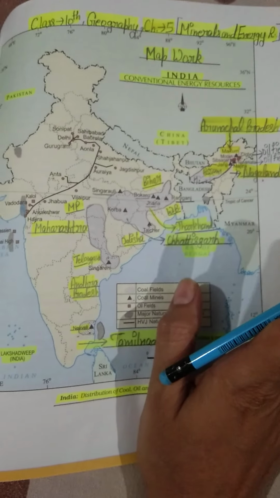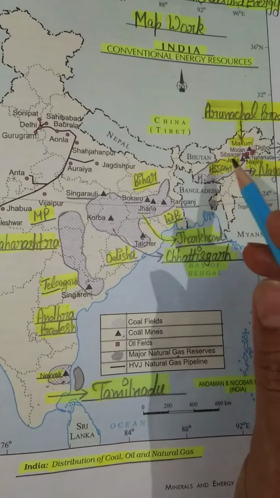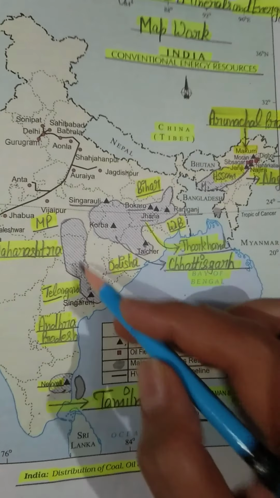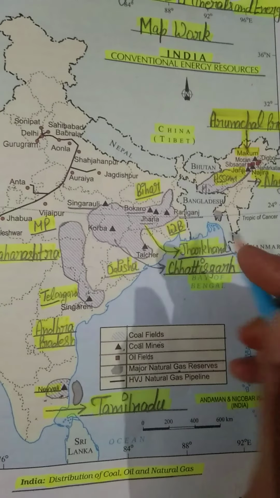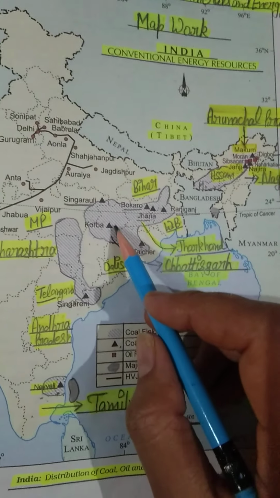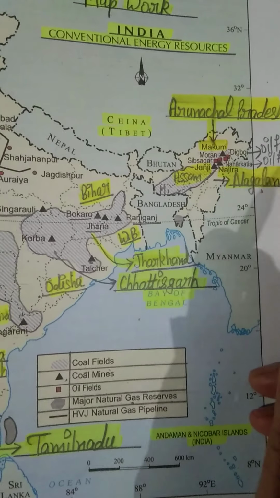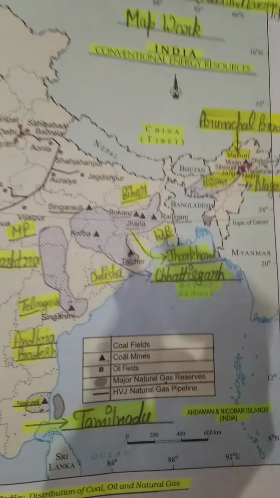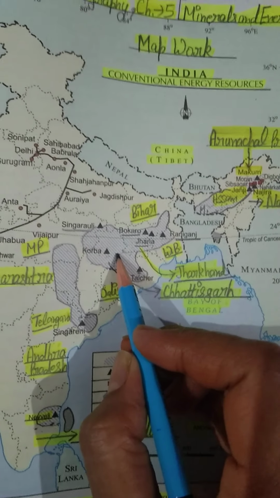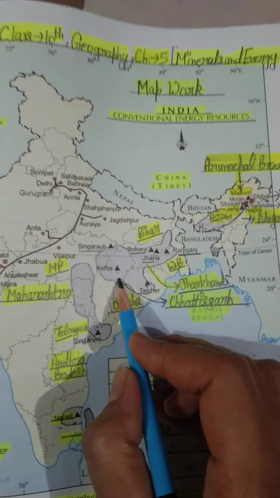Okay students, so once again I am repeating today's map work. We have discussed coal fields. Majorly we have 4 coal fields, 1, 2, 3, 4. And in these 4 coal fields we have many coal mines. Okay, these small black triangles are indicating coal mines. I have told you the names also. And one more thing, I will give you the PDF also, just about the location of these coal mines, so that you will be more comfortable after attending that PDF.